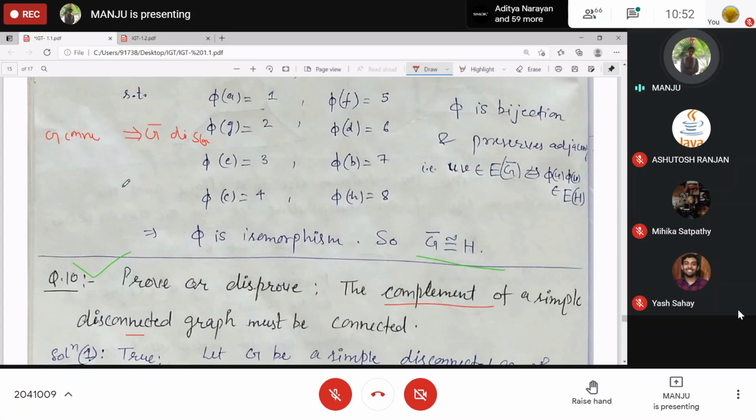G is disconnected, then complement will be connected. G is disconnected, then the converse of this one. Kind of converse. Then its complement is connected. Out of these statements, are both true? First true, second false, second false, first true, or both are false?